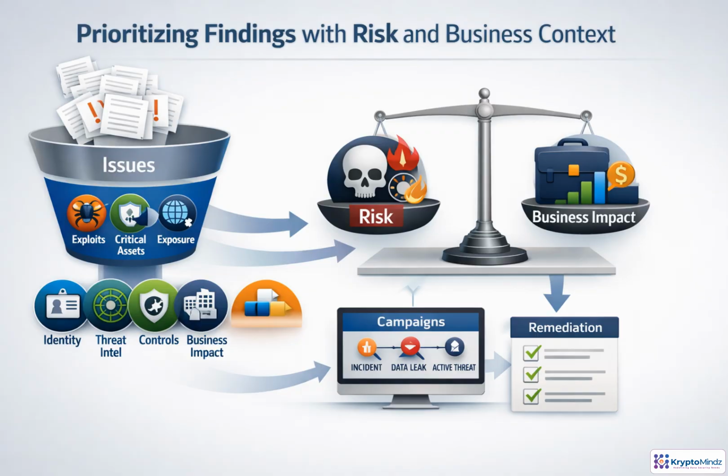A posture agent becomes useful when it turns noise into decisions. It should weigh exploitability against business impact, then enrich that score with asset criticality, internet exposure, identity privilege, threat intelligence, and existing controls. That context can change priorities. A medium vulnerability on a crown jewel system may outrank a critical issue on an isolated test host. Strong agents also group related findings into remediation campaigns, reducing alert fatigue and helping teams fix material risks.